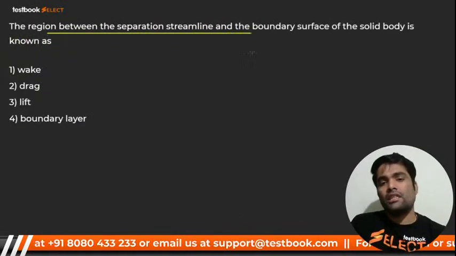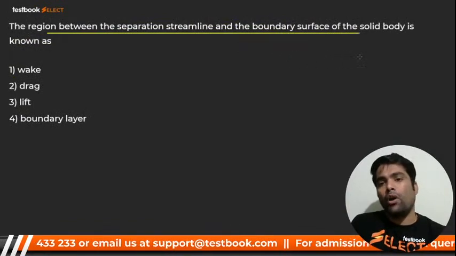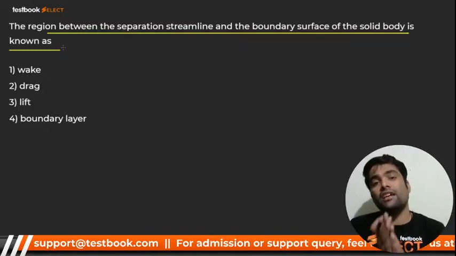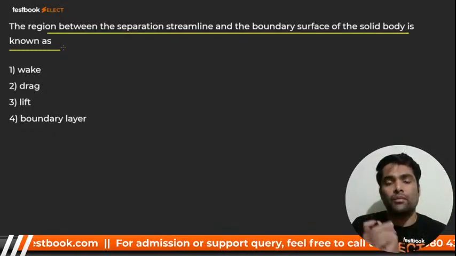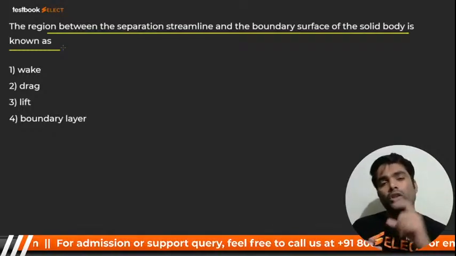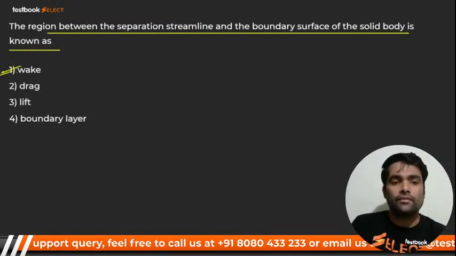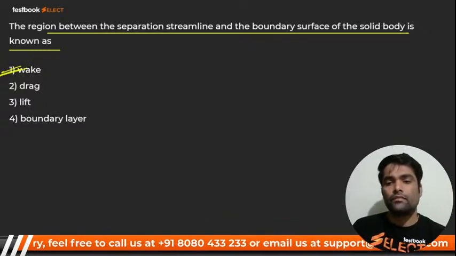The region between the separation streamline and boundary surface of the solid body is known as, my dear, nothing but a region जहां से boundary अलग होना शुरू होती है, and that region is known as what? बहुत छोटा region होता है. It is wake region, my dear. It is known as wake region. It is very small.